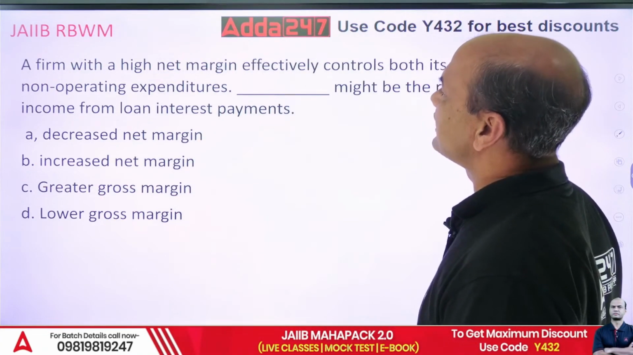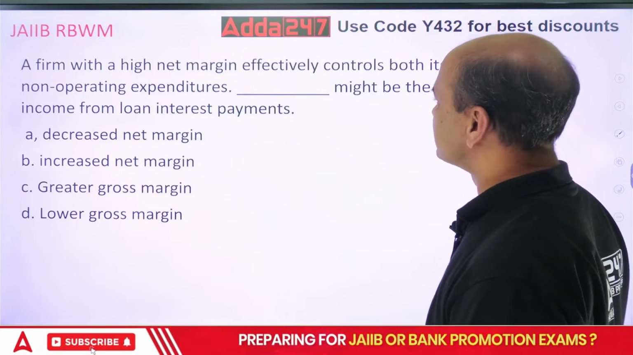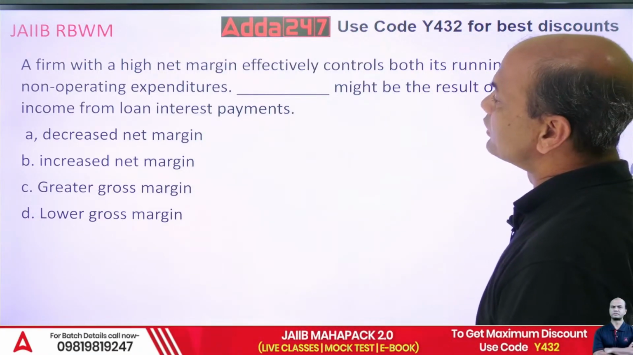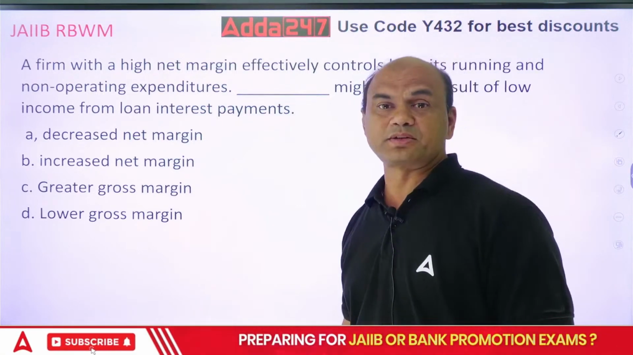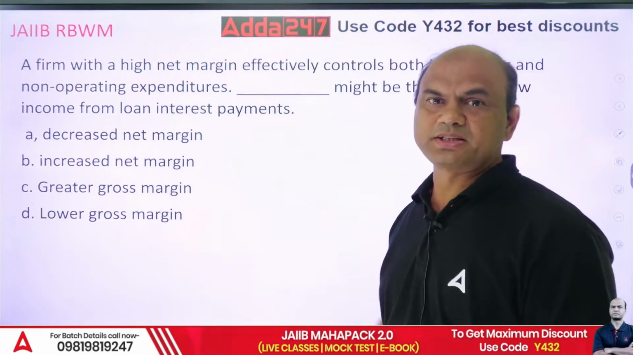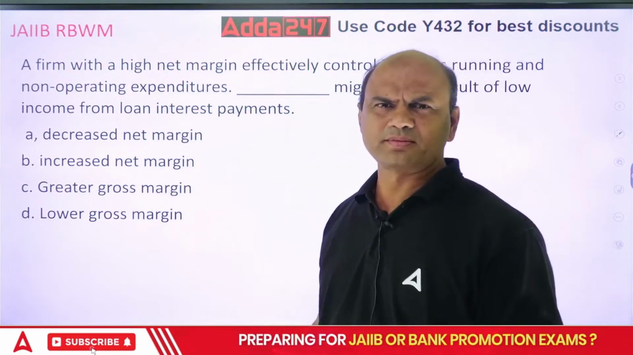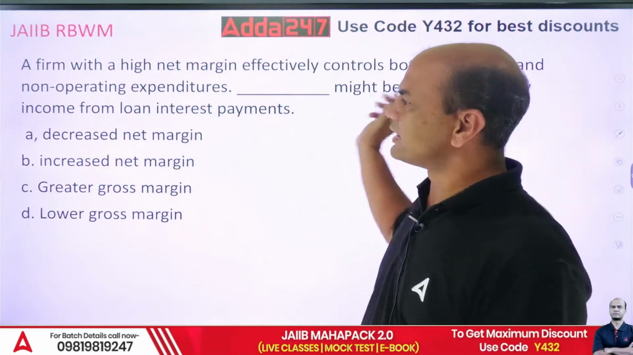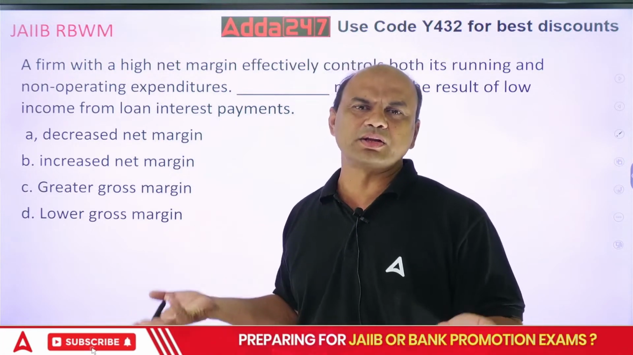A firm with a high net margin effectively controls both its running and non-operating expenditures. Dash might be the result of low income from loan interest payments. Very simple but very basic question. A firm with high net margin means if I am having a huge net profit, then what does it mean? It effectively controls both its running and non-operating expenses. So if I am having huge money, I can control everything, isn't it?